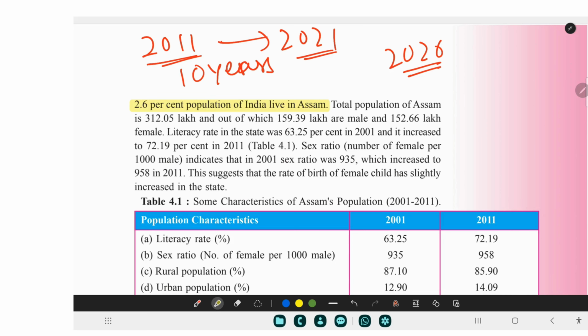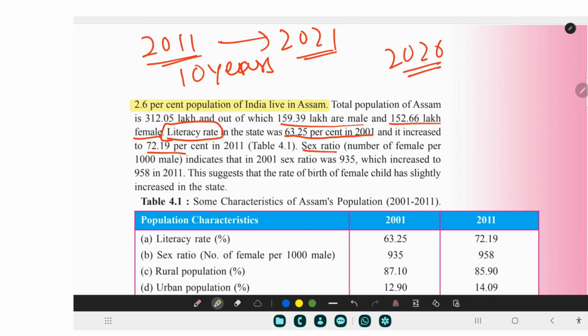Okay, all right. Total population of Assam is 312.01 lakh, out of which 159 lakh are male and 152 lakh are female. This is what the data is. This is all data of the 2011 census. Literacy rate means how educated people are in the state. It was 63.25% in 2001, which increased to 72.19% in 2011.